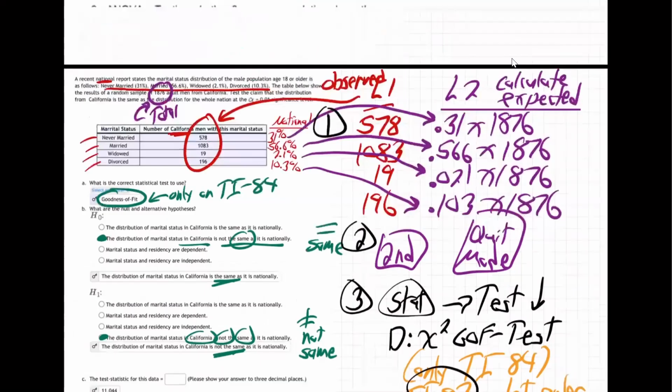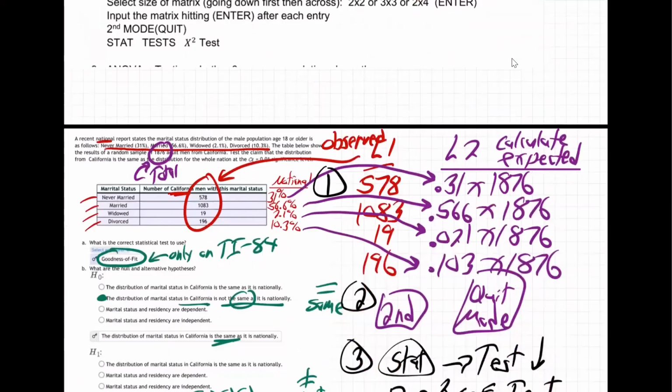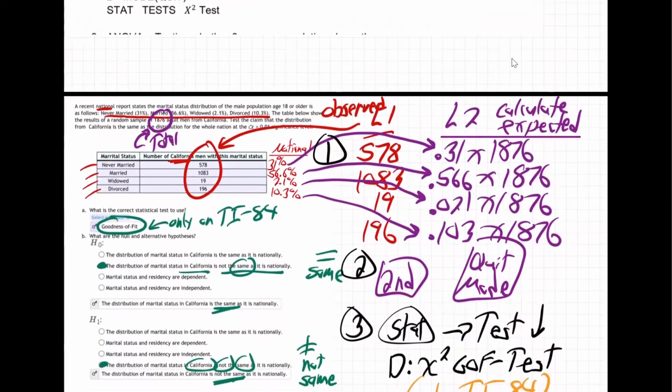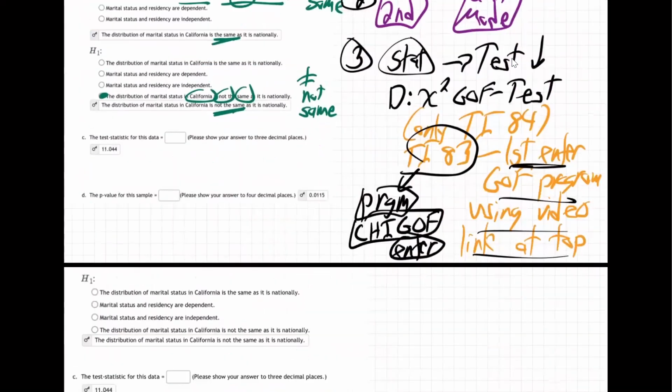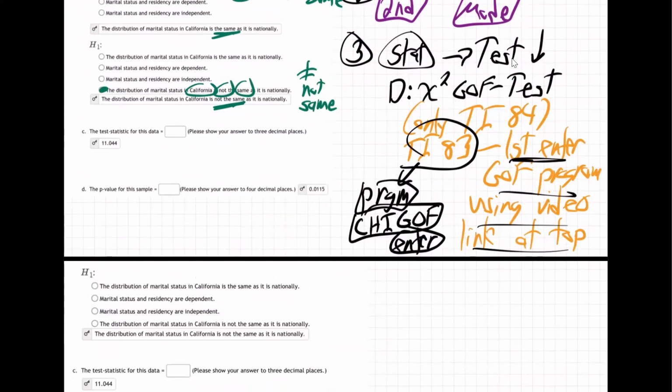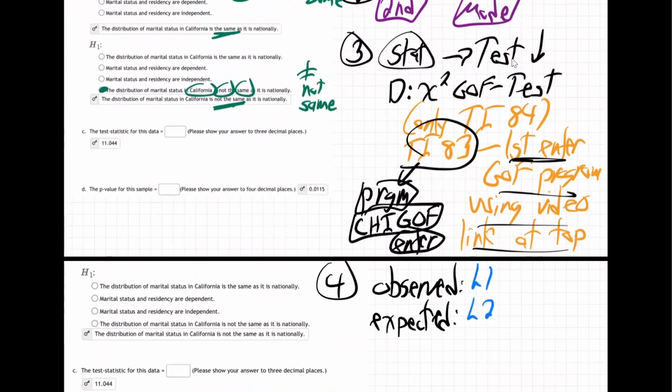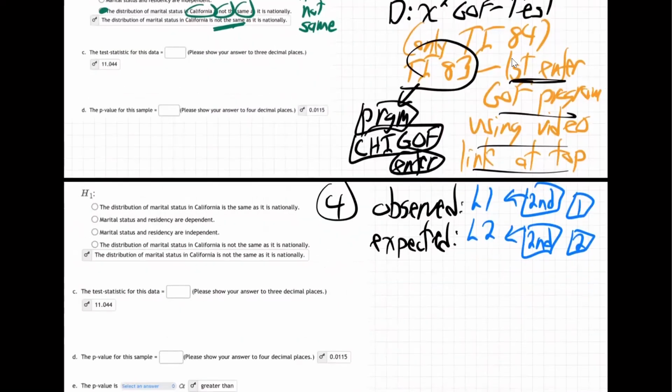All right, so once you get that in there, it's going to ask you, at least on the 83, step 4 here now. It'll say, okay, what is observed? What is expected? Observed and expected have to be L1 and L2. You know how to do that. We've done that before. Got to hit second L1, second L2. Degrees of freedom, DF, that's going to be 3.